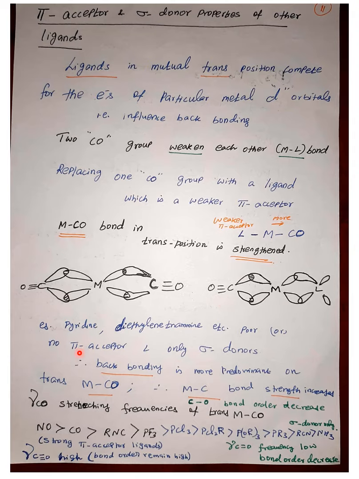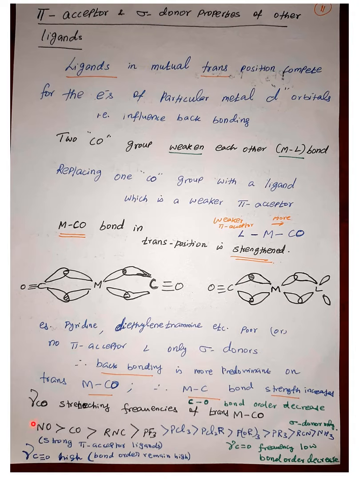Examples are pyridine or diethylenetriamine. These ligands are either poor pi acceptors or only sigma donors. They can only donate as sigma donor ligands, so they will not accept back donation. That means the metal can effectively back donate to the carbonyl center. So when the metal effectively back donates, the metal-carbon bond order increases and the carbon monoxide bond order decreases.